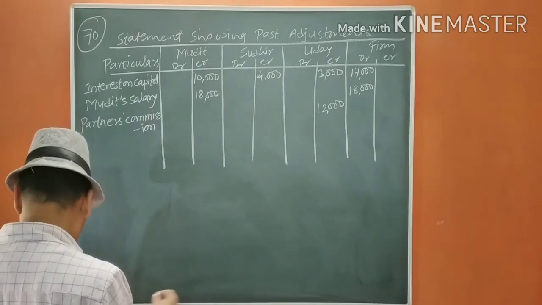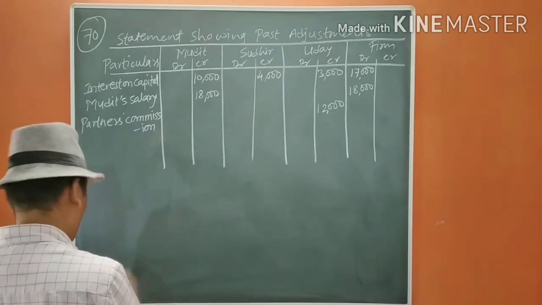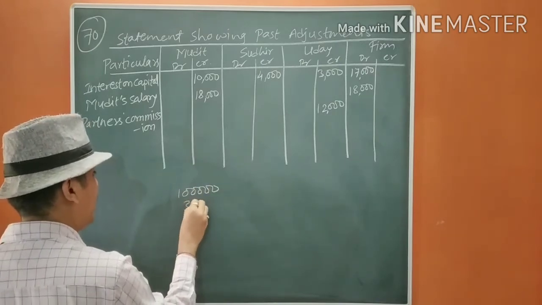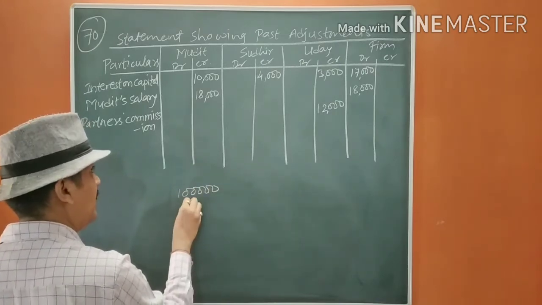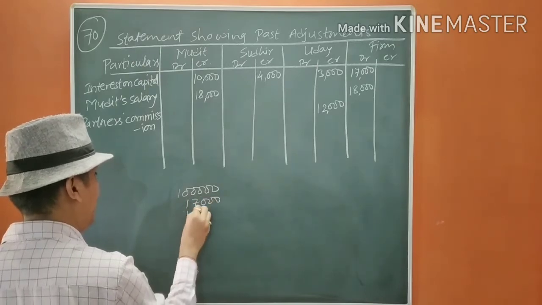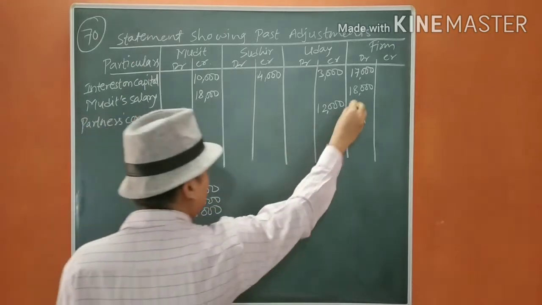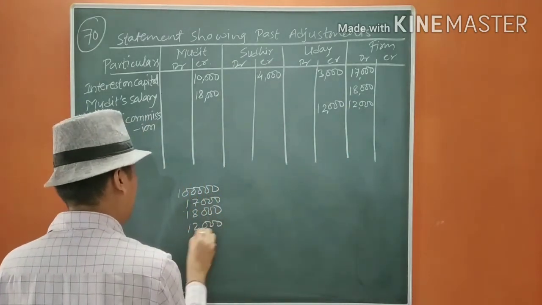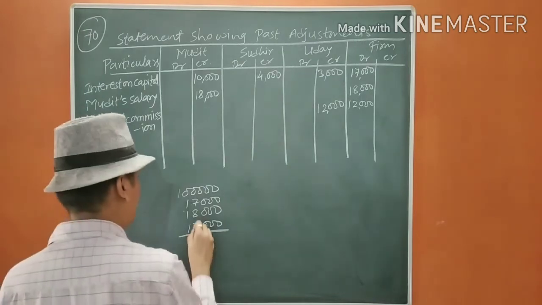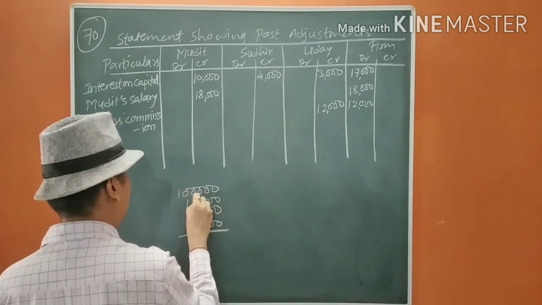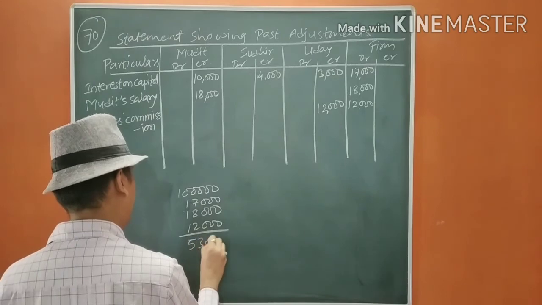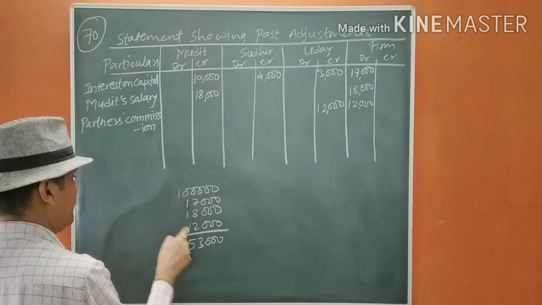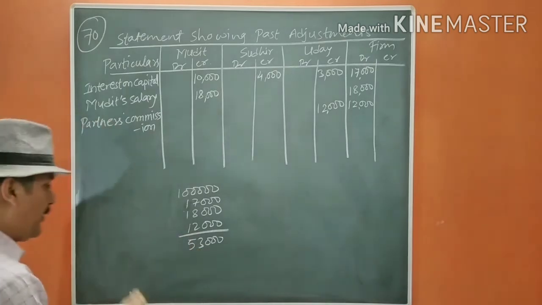Now, for that sake, we have to find out the divisible profit. So 1 lakh was the net profit. Out of that, 17,000 and 18,000 plus this 12,000 gone. So it remains 53,000.